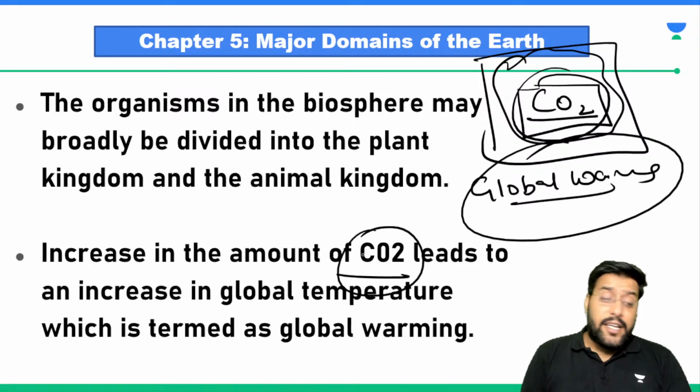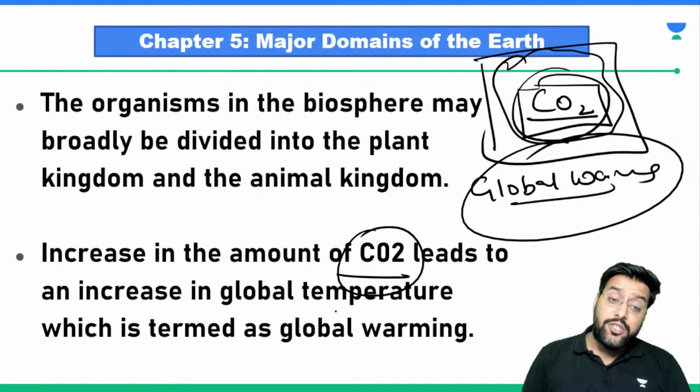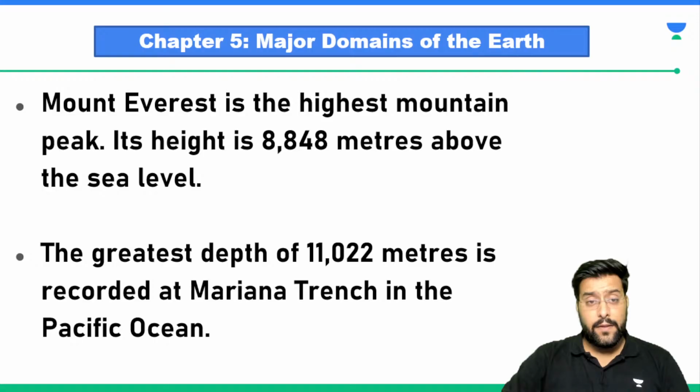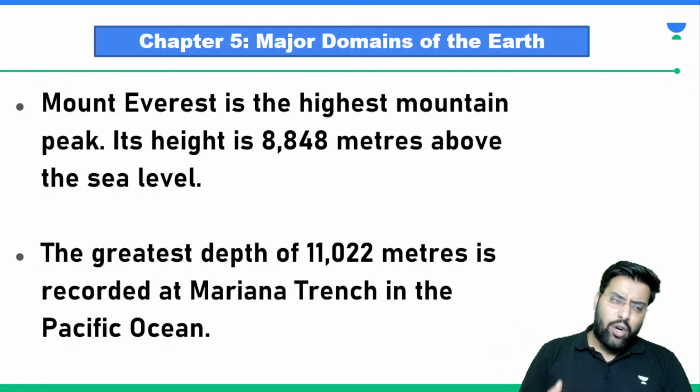So an increase in the amount of carbon dioxide leads to an increase in the global temperature, and we call it by the name global warming. Then we'll talk about certain more domains.